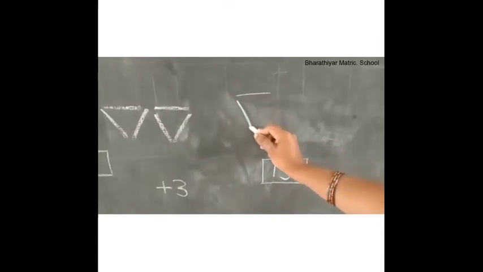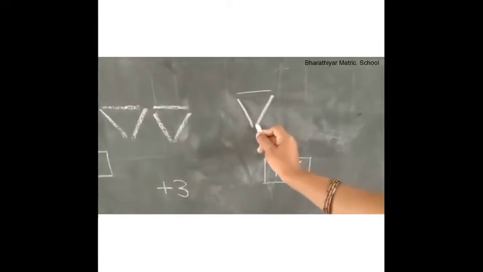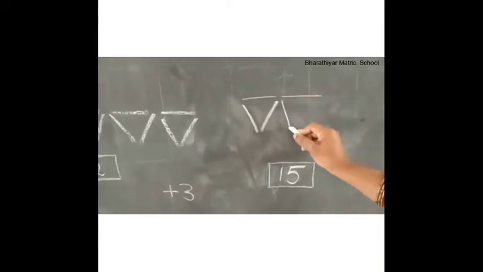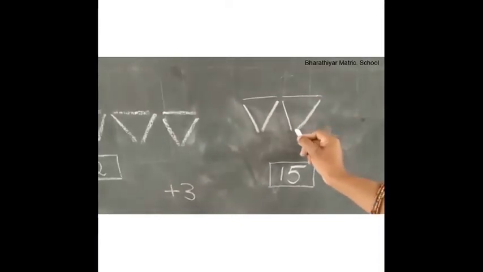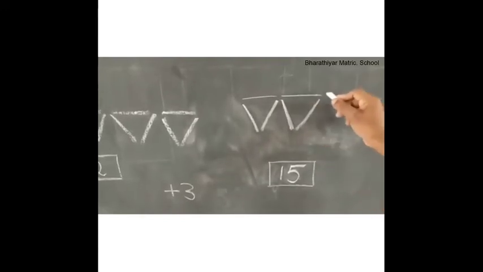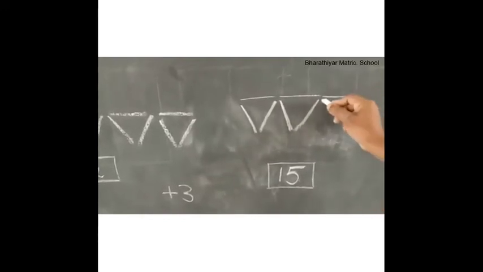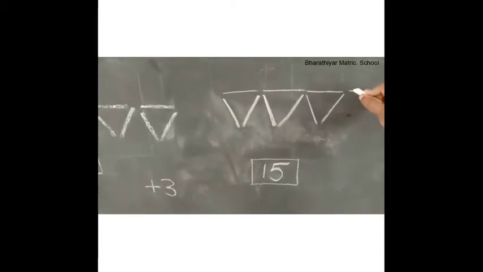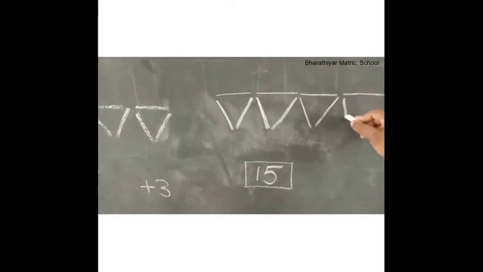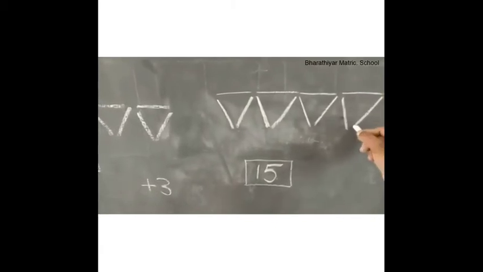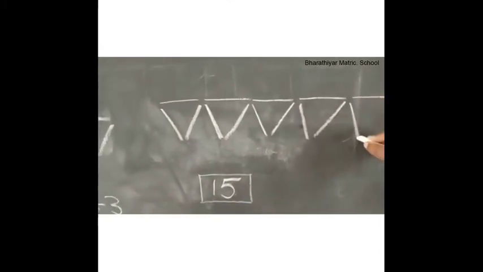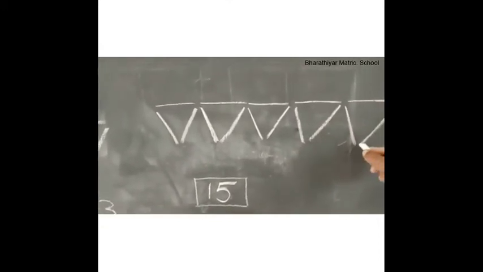A horizontal line, a left slanting line, a right slanting line, repeated five times.